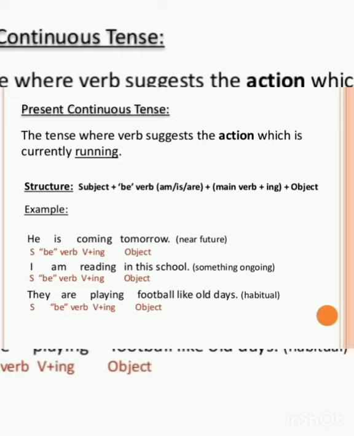Look at the sentences. He is coming tomorrow. See, he is the subject in this sentence. Since he is a third person singular pronoun, is the helping verb taken here. He is coming tomorrow. Come is the main verb, that is verb 1, and ing is added to come, and obviously tomorrow is an object here.